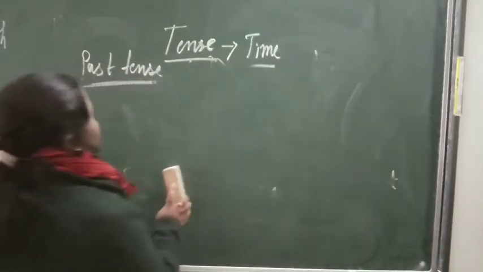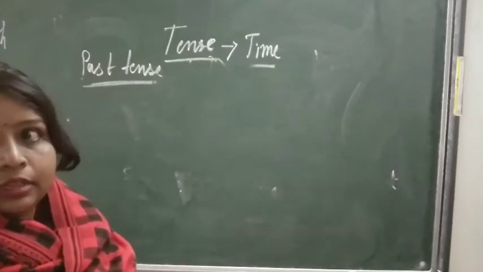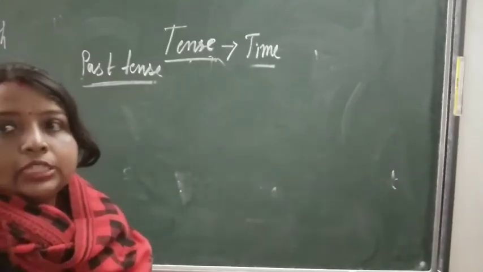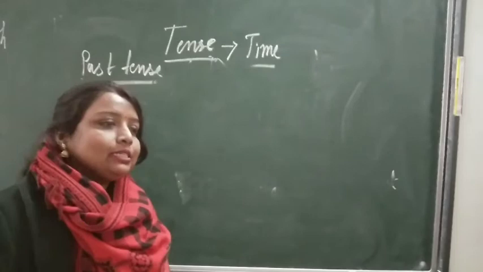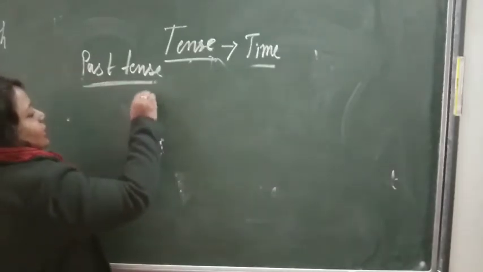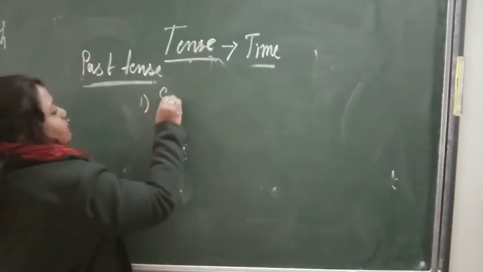So first we will move on with past tense. Past tense first, that is simple past.